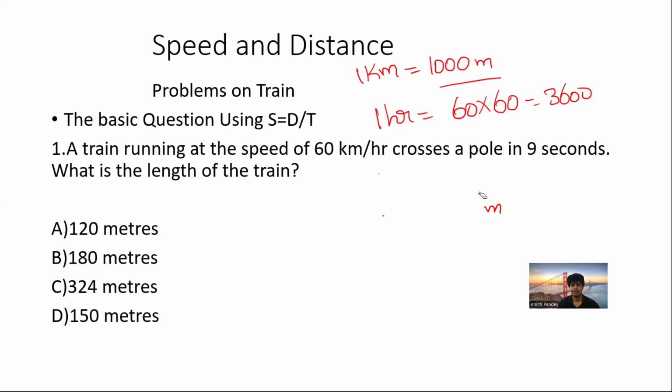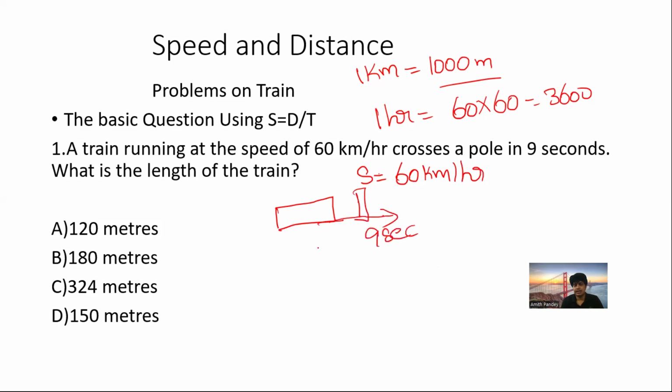So what's the first question which is given to us? There is a train, just imagine. Whenever you read the question, just read till the first full stop and get the data. A train is running at the speed of 60 kilometer per hour. So just write: this is a train and it is going at the speed of 60 kilometer per hour. It crosses a pole. So there is a pole, like this. It is crossing that pole in 9 seconds. It means this is time. What they are asking, length of the train, is nothing but distance d.